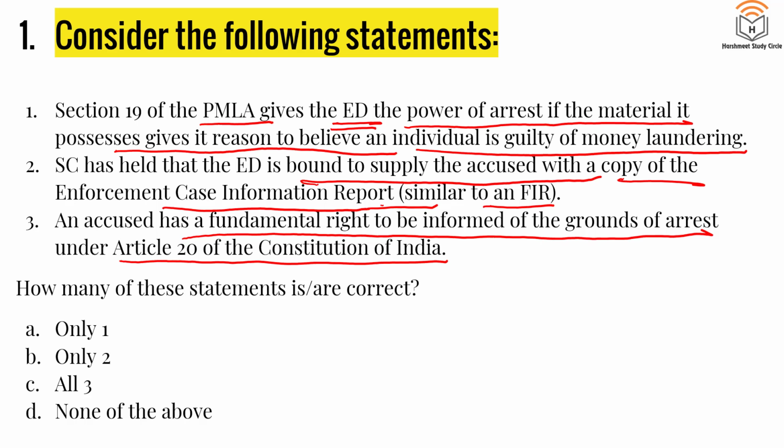ED, PMLA, these are those kind of things that remain in the news time and time again. First statement is true. The ED can arrest the person if they believe that the materials that they have is proof enough that you were involved in money laundering. Second is wrong. Interestingly, ED's version of FIR is called ECIR, that is Enforcement Case Information Report. Now, a lot of times when the ED arrests a specific person, they do not give a copy of ECIR. That has become a cause of concern because if you don't have a copy of this, you cannot fight for your bail because you will never know the exact grounds on which you were arrested.